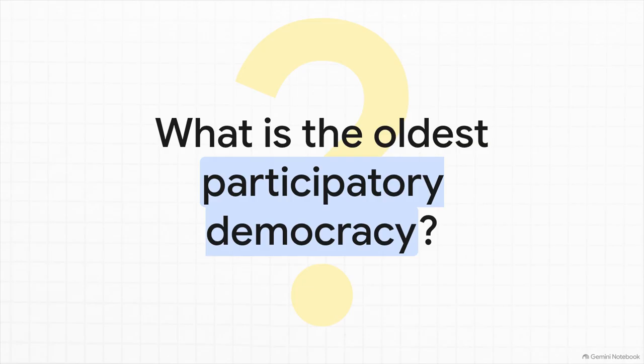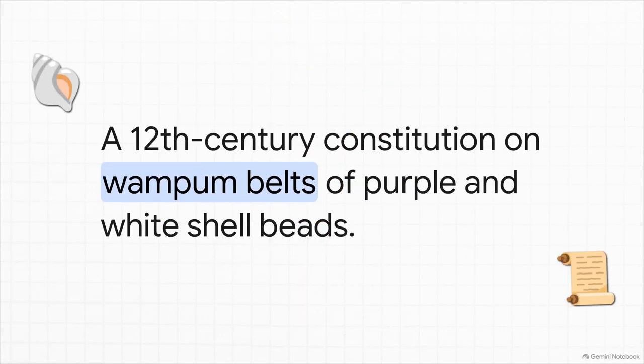But what if I told you that one of the oldest, most sophisticated systems of participatory democracy and federalism in the entire world was born far across the Atlantic, long before any colonist ever set foot there? The real answer lies in the Great Law of Peace, known as the Kayanara-Koa in the Mohawk language.